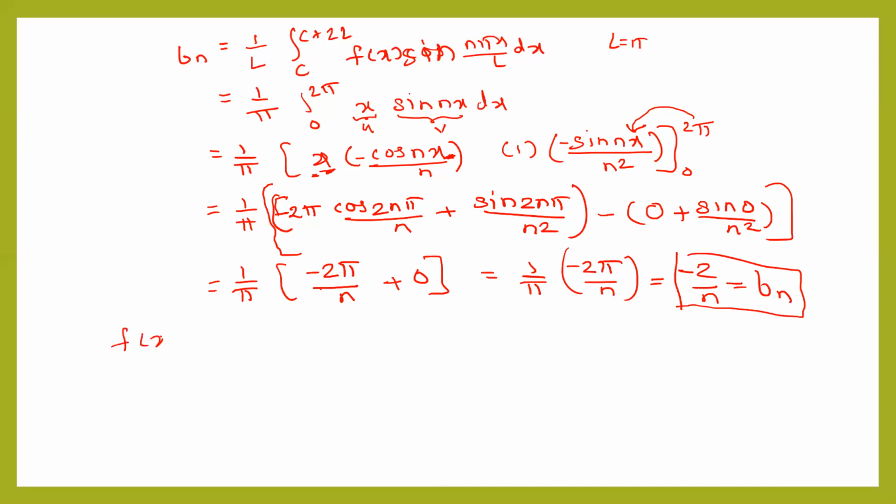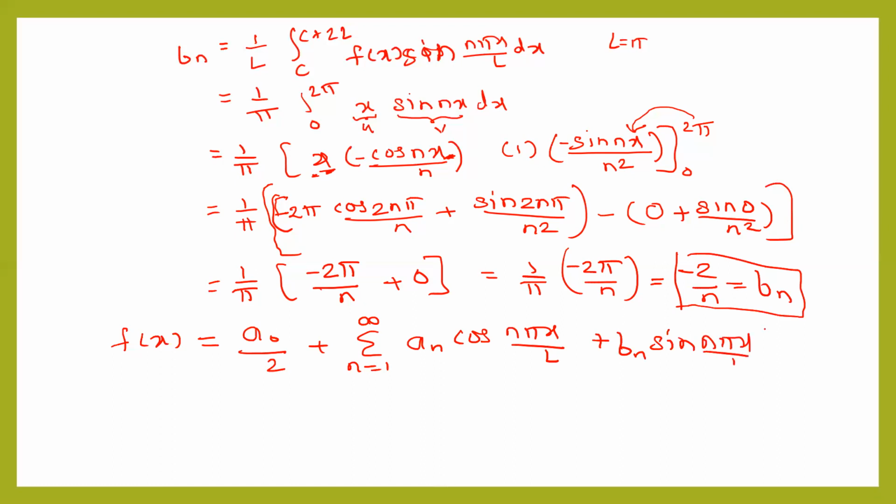So now we have to substitute these values in the Fourier series, which is a_0 by 2 plus summation n from 1 to infinity a_n cos(n pi x upon L) plus b_n sin(n pi x upon L). When you substitute a_0, which is 2 pi upon 2, the value of a_n is 0, so this is 0. The value of b_n is minus 2 upon n.